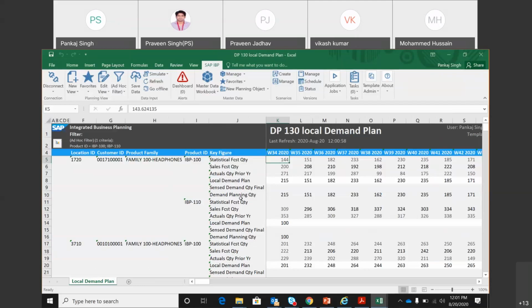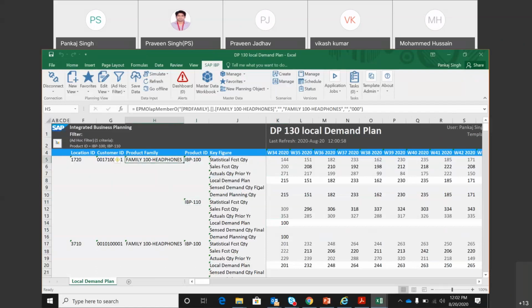Yes, and even the key figures you saw are all given by SAP. So that also exists. In many circumstances we need more key figures for some business situations, then we create them. But otherwise, everything is there. What we really need to focus on is to understand how it works. So you will see here now 215 was the local plan for IBP 100. I created another 100 here for IBP 110.